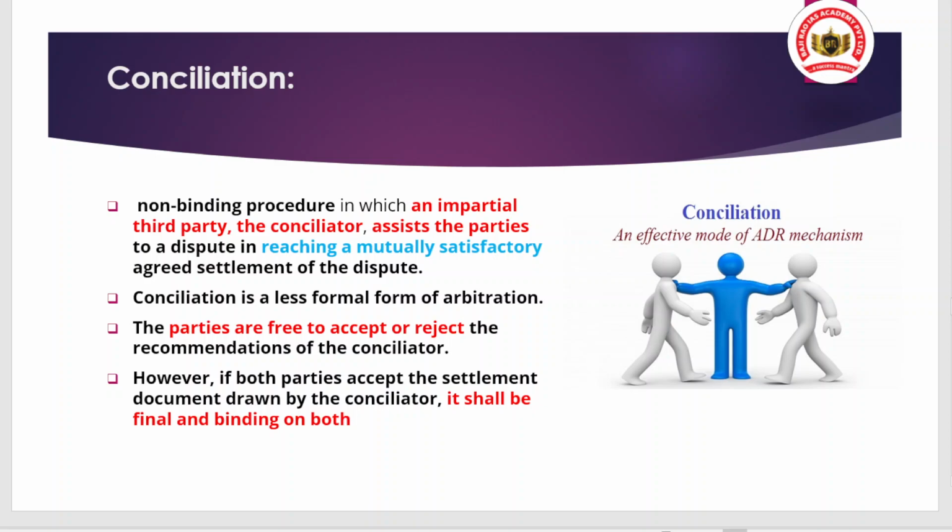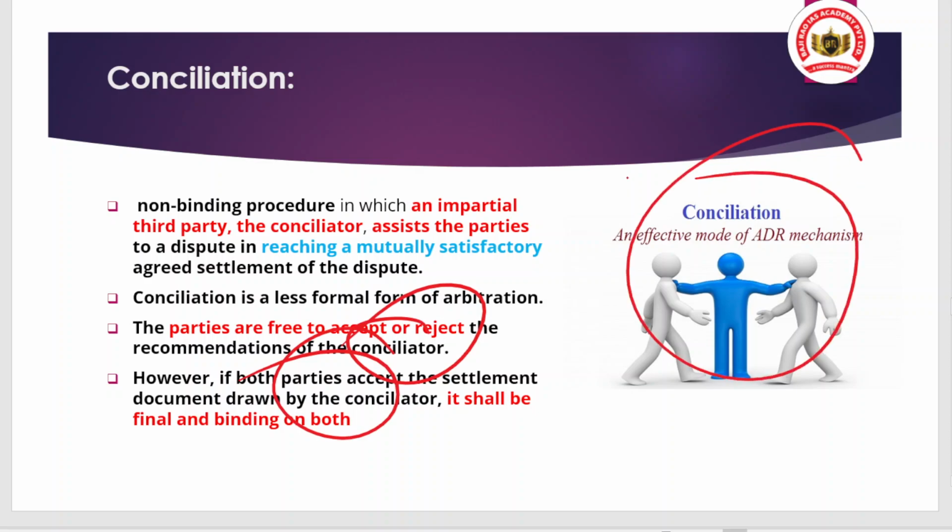So that's why, whether it is a conciliator or a mediator, the impartiality of the third party that will try to resolve the dispute is very, very important. So in conciliation, the impartial third party, that is the conciliator, assists the parties to the dispute in reaching a mutually satisfactory agreement, and the parties here are free to accept or reject the recommendation of the conciliator. But if the parties have accepted the settlement document drawn by the conciliator, it shall be final and binding on both. It is also very important to note.